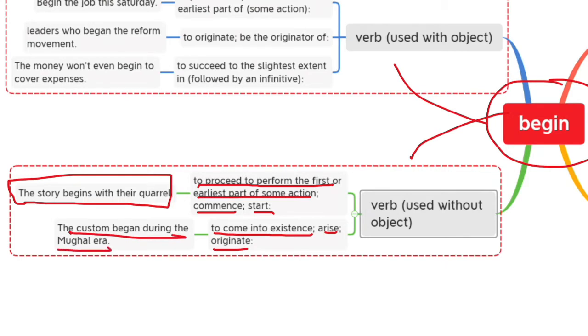So we are talking about some custom or some tradition that had already begun at the time of the Mughals, and it is still running, or still prevailing. So we can say that the custom began during the Mughal era. That was the first time that custom was started. Okay, now let us see how we can use begin as a verb with object.